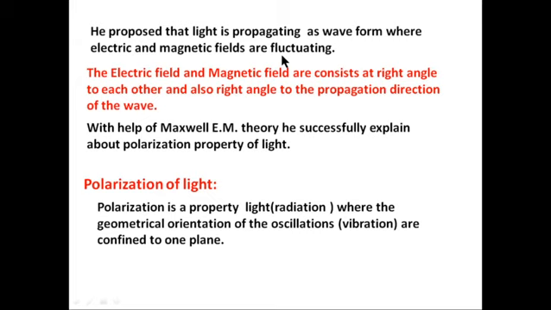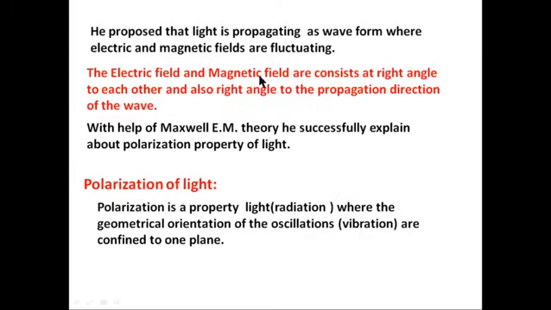The electric field and magnetic field are at right angles to each other, and also at right angles to the propagation direction of the wave.